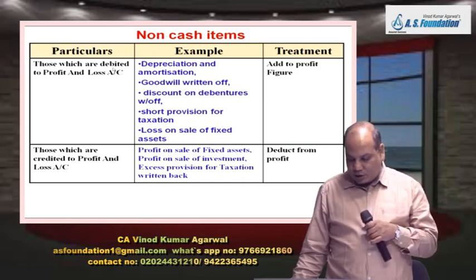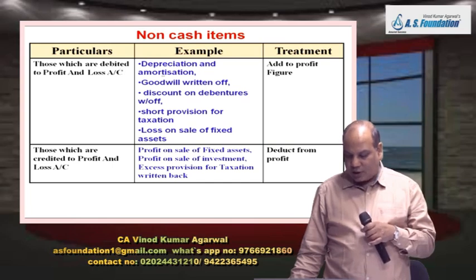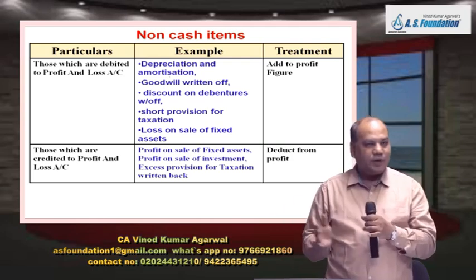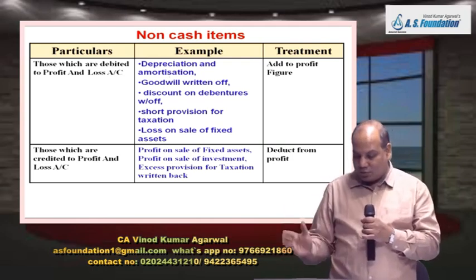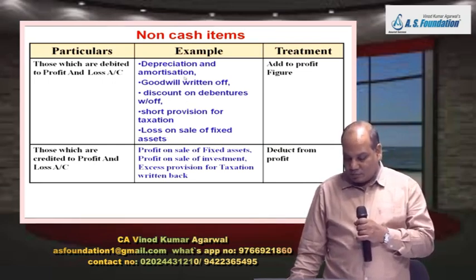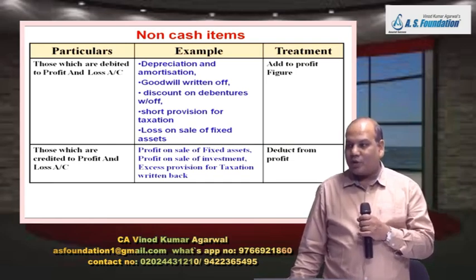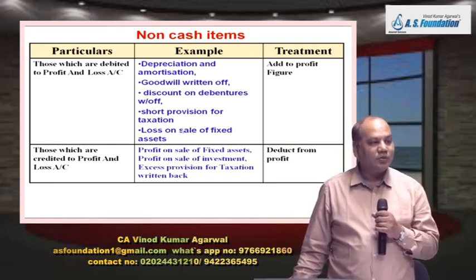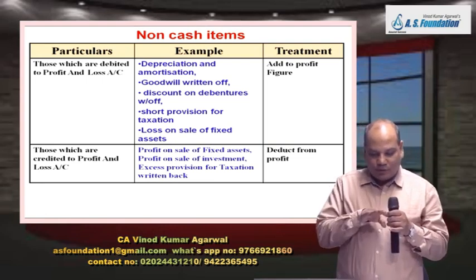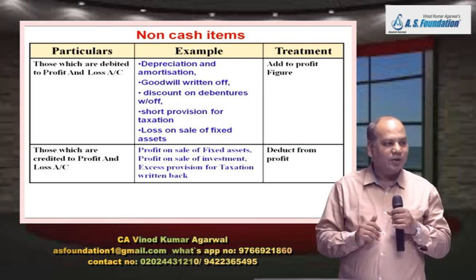So how do you know I have to add or less? If a non-cash item like depreciation or amortization or write-offs, different types of written off, if at all, any provision, loss on sale of fixed asset, these are the examples where there is no cash outflow, it's only a book entry. Profit is reduced, but cash flow is same. Profit reduces, cash flow is same, so I have to add back.